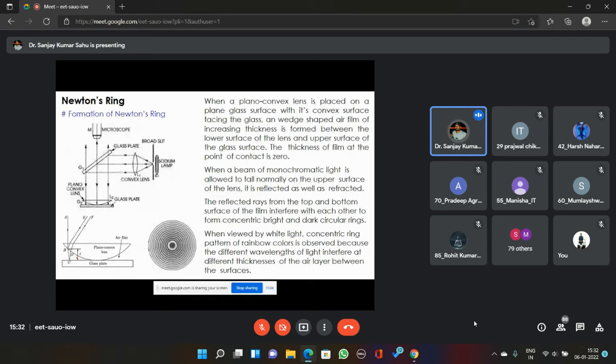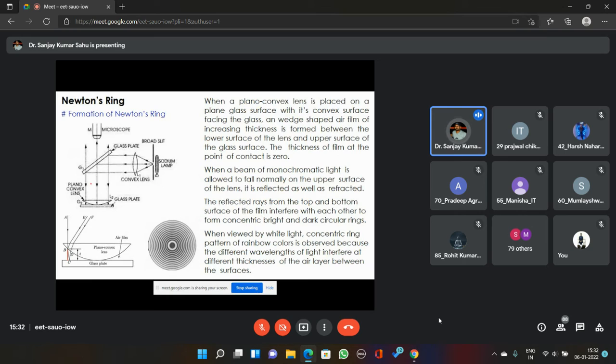Whatever thickness t you are getting here, this thickness will be uniform over a circular patch. So over the entire circle, this condition of constructive or destructive interference will be satisfied, and depending upon the condition, you will get either a bright ring or a dark ring. That's how we are going to form a Newton ring.